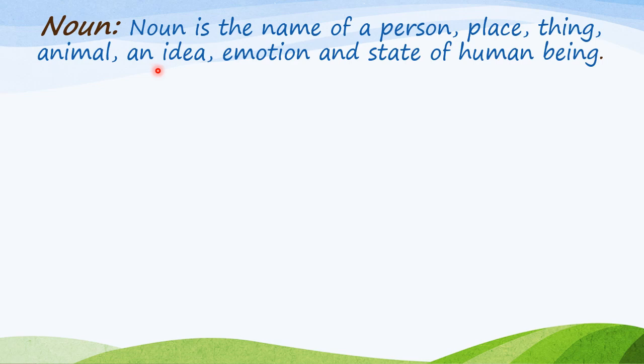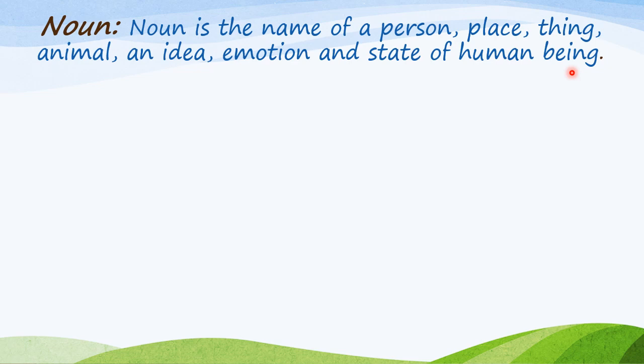It is the name of an idea also, emotion also, state of human being also. Children, name, place, thing. This is clear to everybody. You can tell me a person's name, you can tell me the name of any place, you can name anything, you can name an animal also. But this is also right. It is an idea. It is an emotion. It is a state of human being.